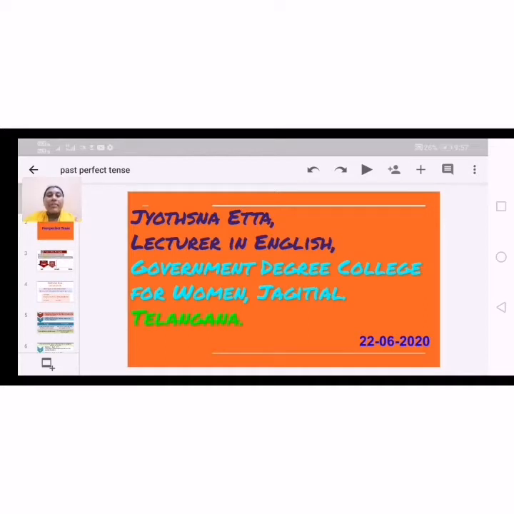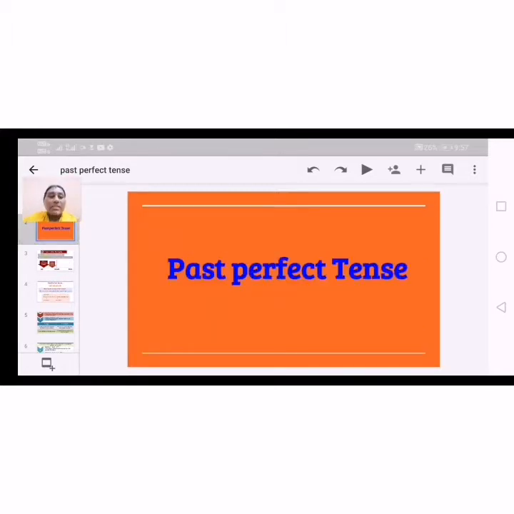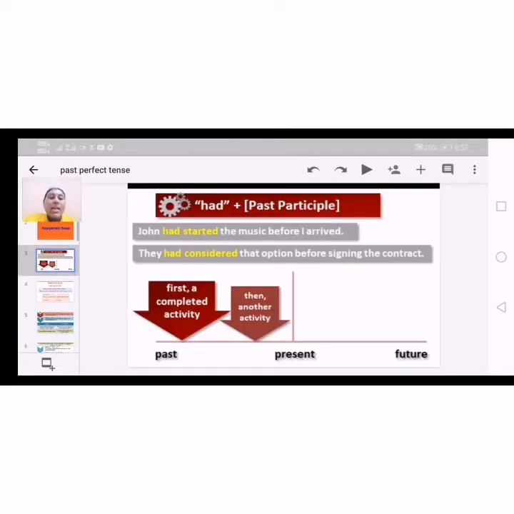Hi everyone, as we discussed the past perfect tense. Just now we have discussed past perfect tense, and here are some slides about it. We use the past perfect tense for just completed actions in the past. The picture shows a first activity and another activity. The first activity was in the past and the other has a relation with the present.